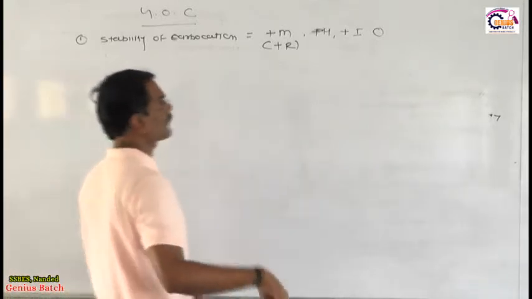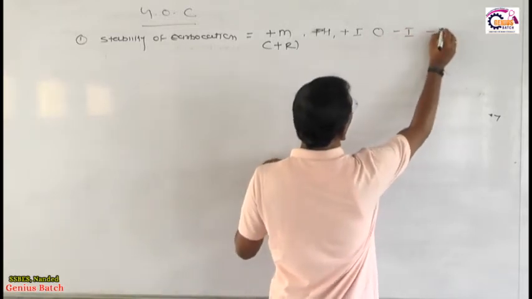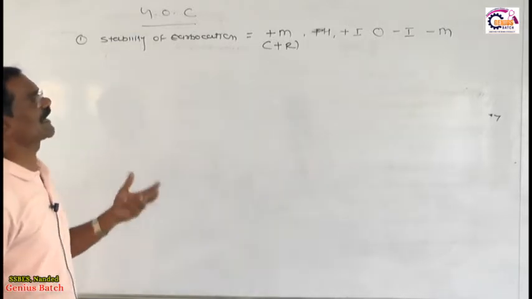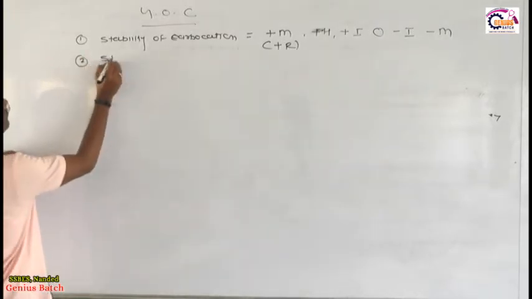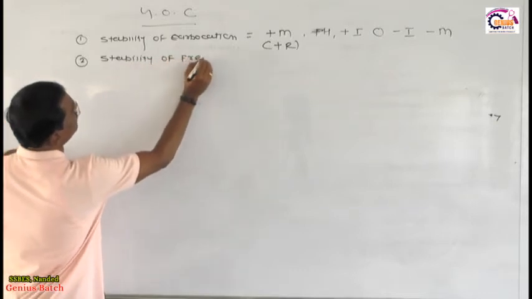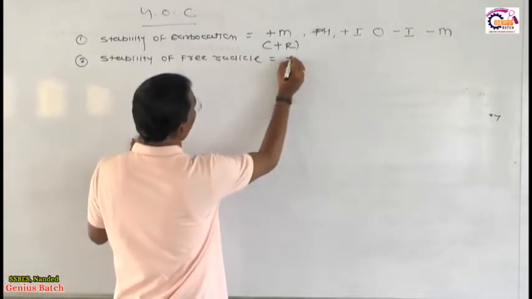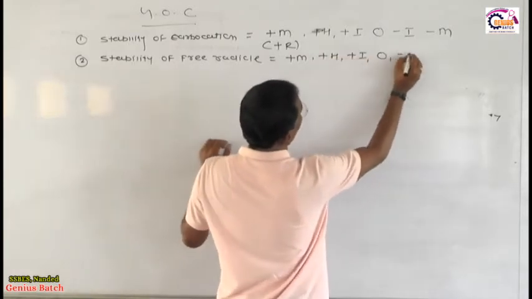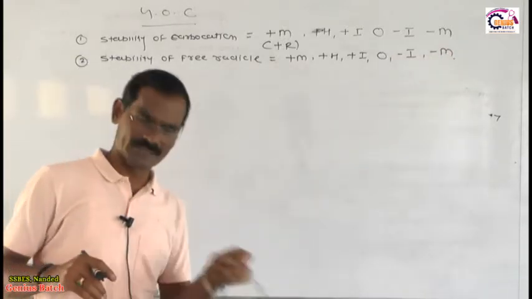Then for the stability of carbocation, after the 0, you see the negative inductive, and then finally negative mesomeric. It means that carbocation which has a negative mesomeric is highly unstable. Then, dear student, the second application is the stability of free radical. While discussing the stability of free radical, you must know this also. You first see the same positive mesomeric, then positive hyperconjugation, then positive inductive, then 0, then negative inductive, negative mesomeric, with the exceptions I have already discussed with you.